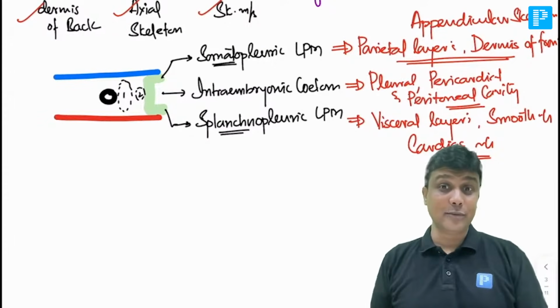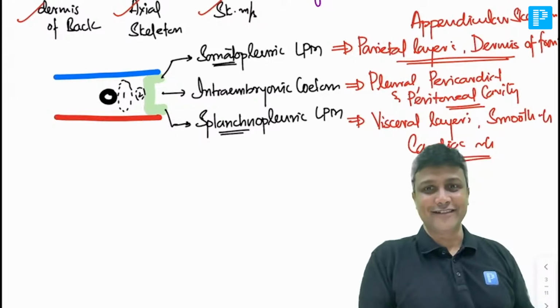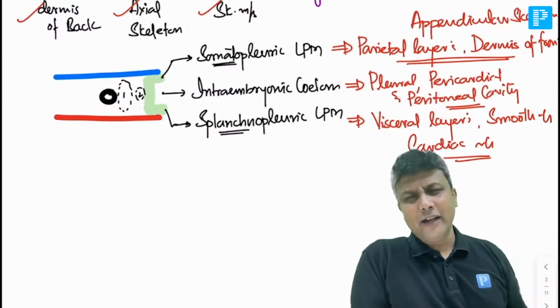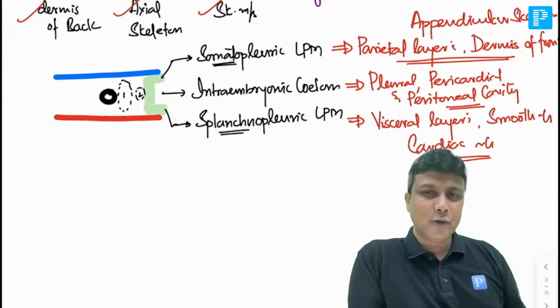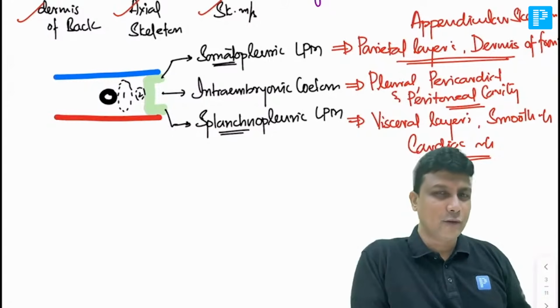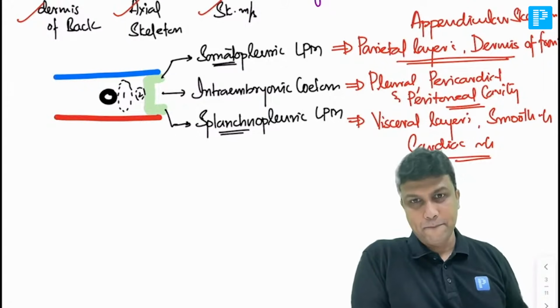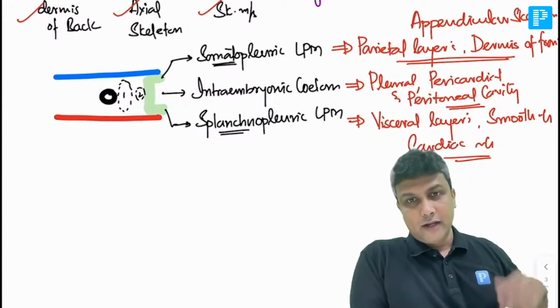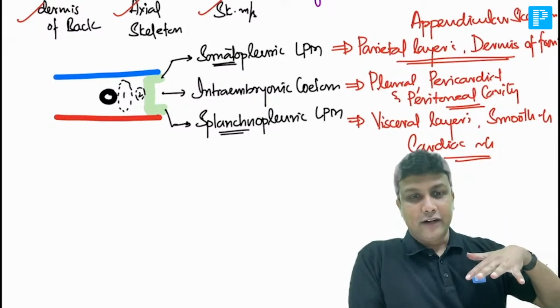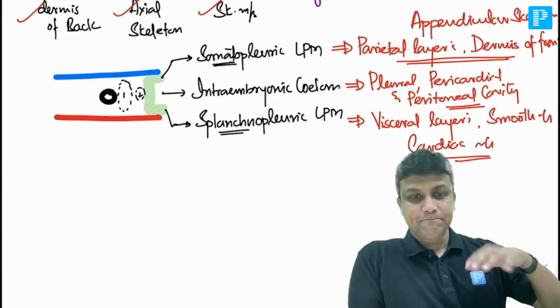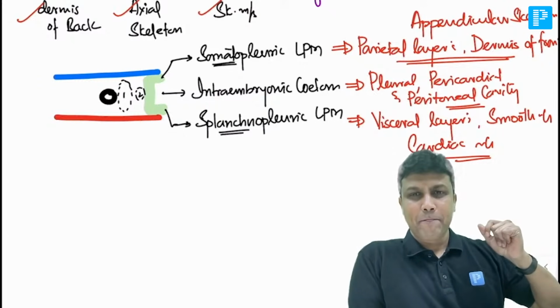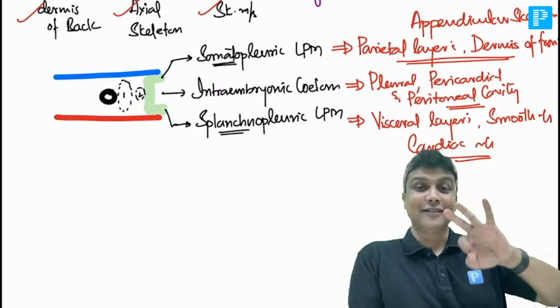अब PG एग्जाम में कैसे पूछा गया था पता है आपको? सुनिए ध्यान से, कैसे अप्लाई करना है. आपको पता है कि वॉल ऑफ द आर्टरी में कितने लेयर होते हैं? How many layers are there in the wall of the artery? How many layers do you have in the wall of the artery? Come on. Yes, there are 3 layers.